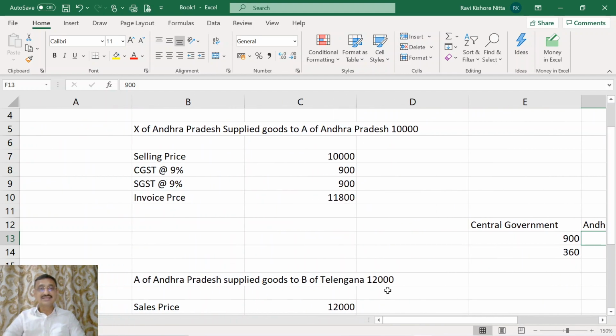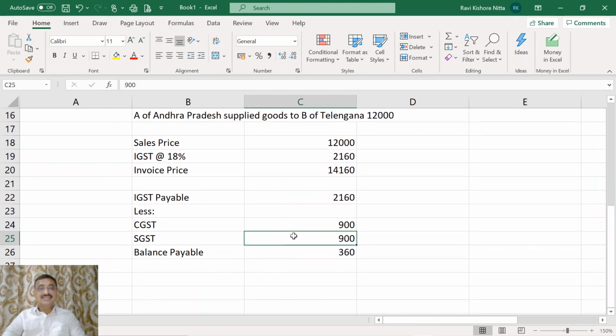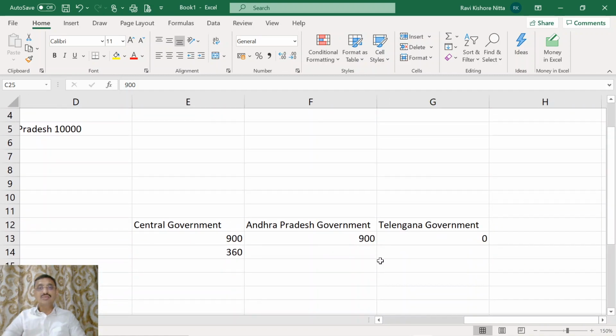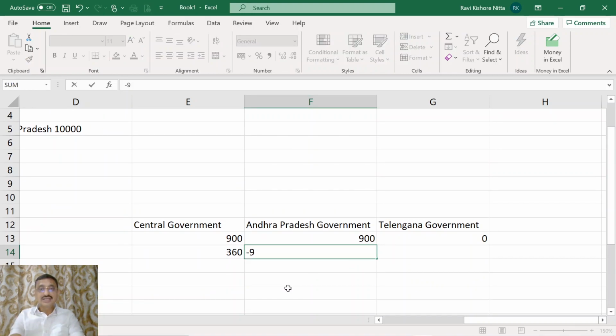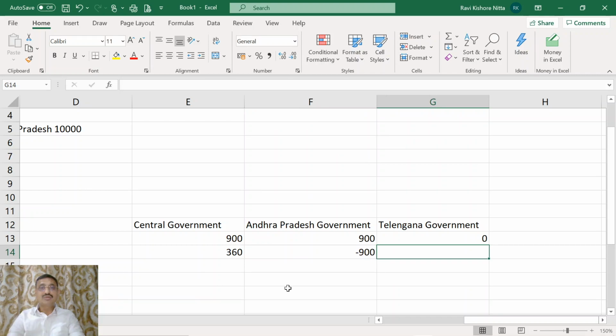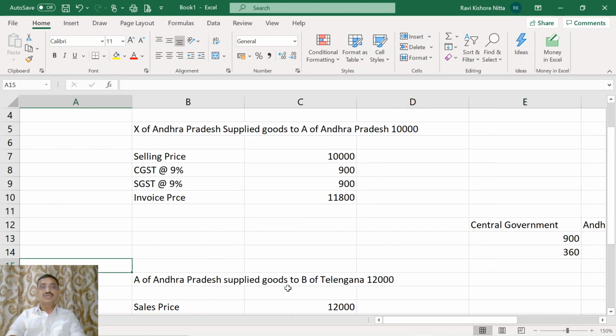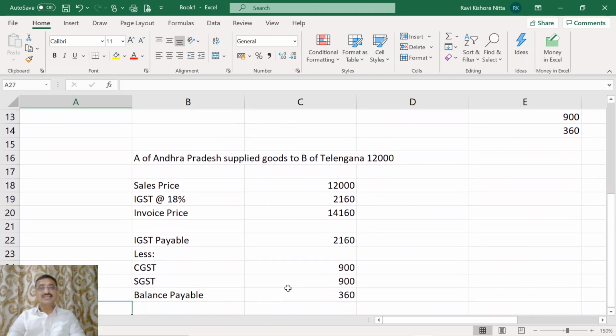What will happen is the SGST amount utilized to pay the IGST amount will be transferred to the central government, and the central government will transfer it to the consuming state. So here 900 the AP government has to transfer to the central government, and the central government will transfer the amount to the Telangana government. Now the goods have reached Telangana. So what you have to understand is